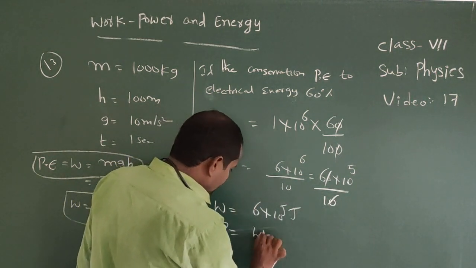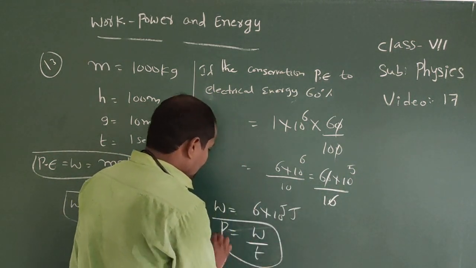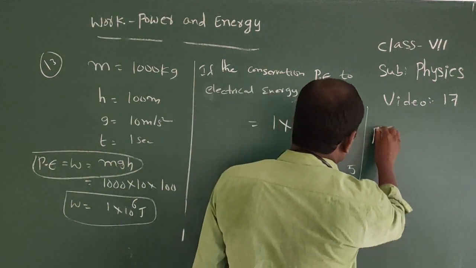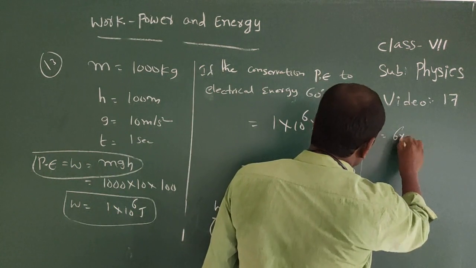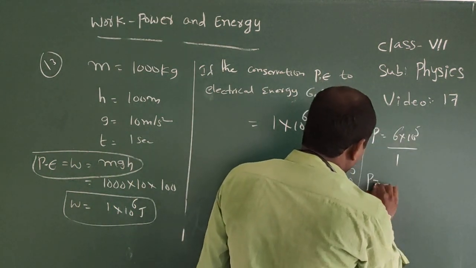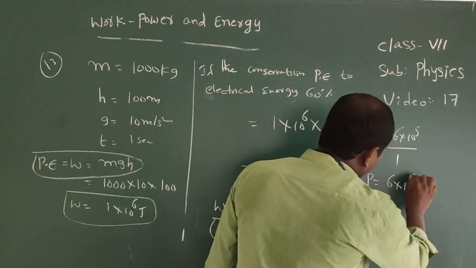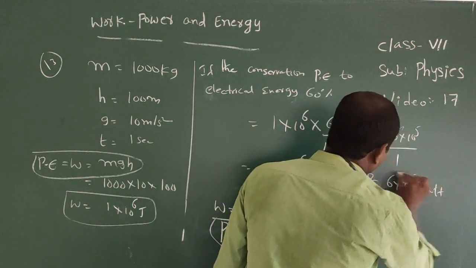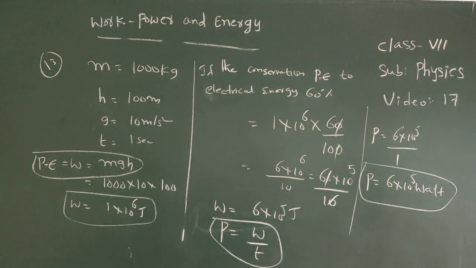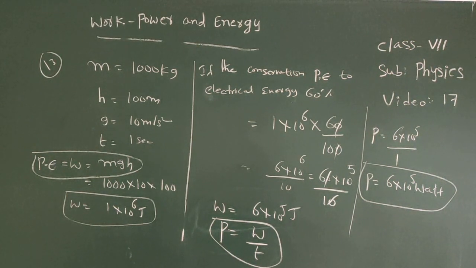Therefore power equals work done by time. So power equals work done, 6 into 10 power 5, by time equals 1. So power equals 6 into 10 power 5 watt. It is the power.